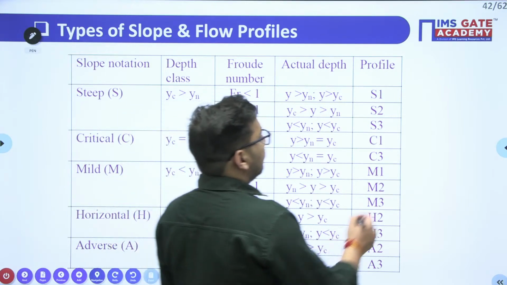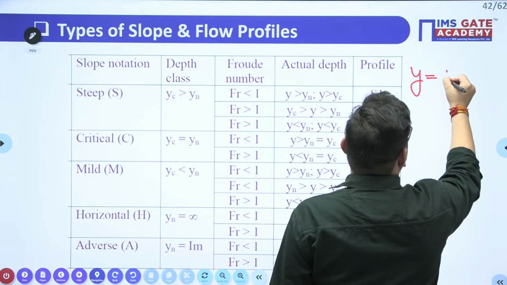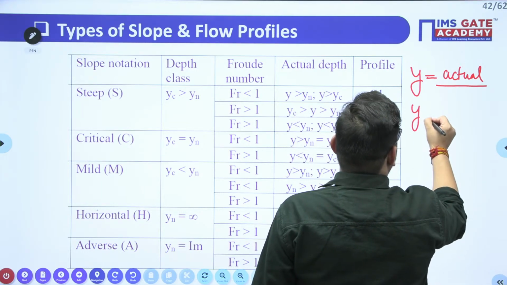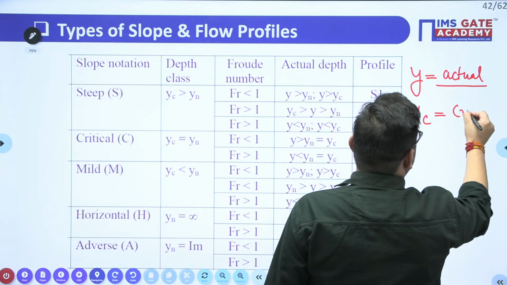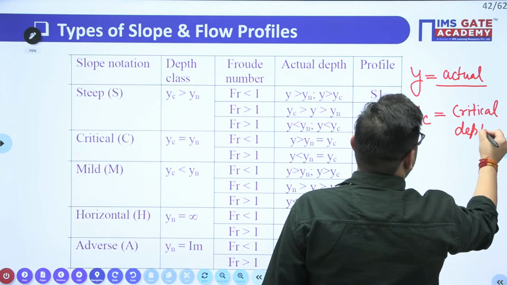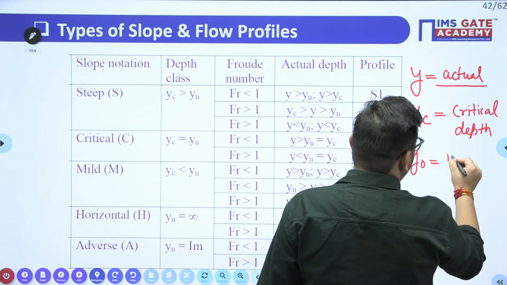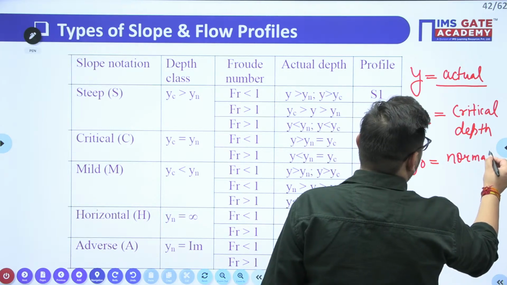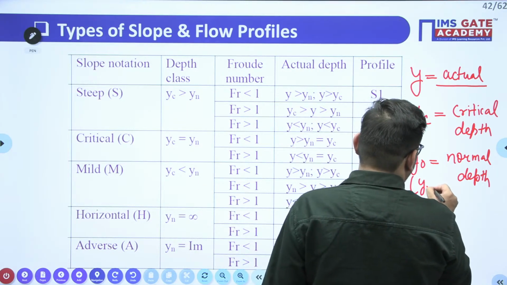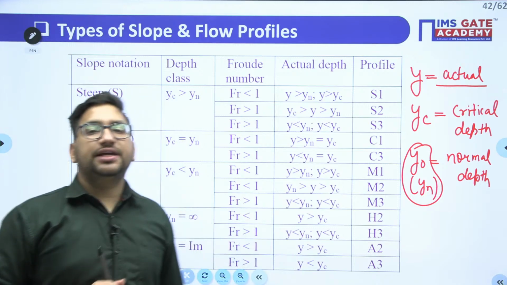One depth is your Y value. In this diagram we can see there is the Y value, that is your actual depth of flow. One is your YC, that is the critical depth, and one is Y naught, that is your normal depth, right? Here in this diagram it is mentioned as yn. This Y naught and yn are the same, right? In this particular diagram it is represented as yn.